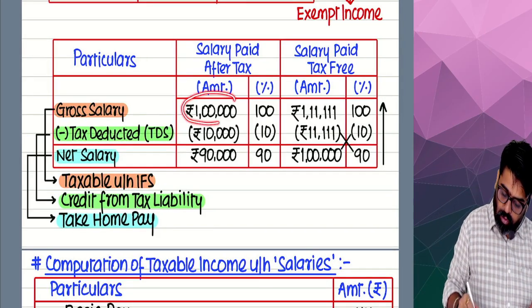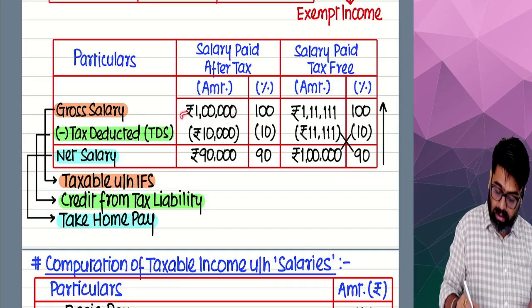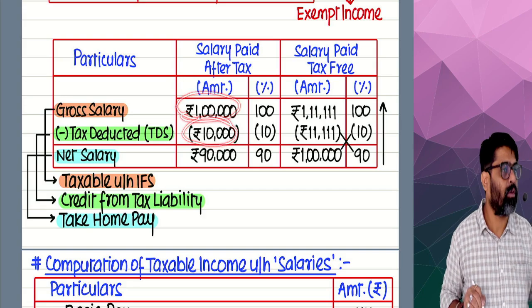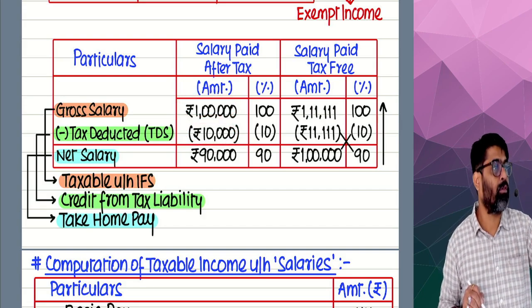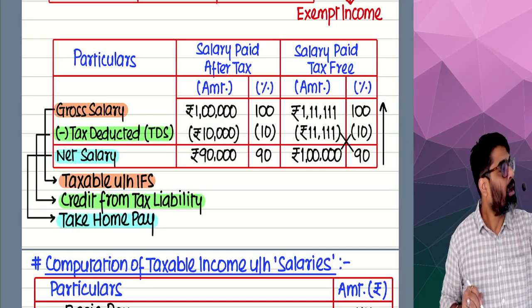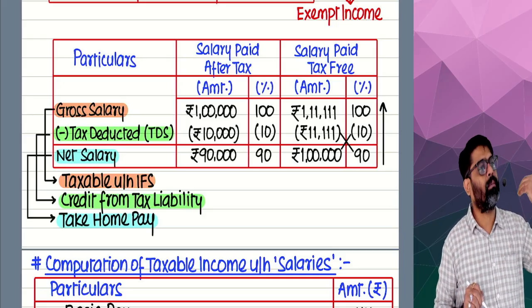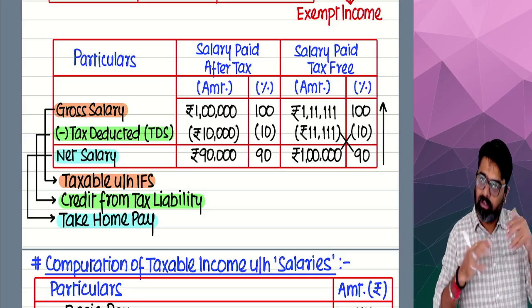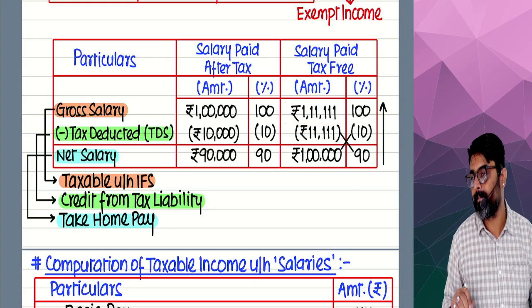You were showing 1 lakh rupees as taxable salary. In that 1 lakh rupees, 10,000 TDS was also shown as your income. So the amount of TDS which you have already shown as your income, later on take it as a credit against your tax liability. The same logic you are supposed to apply here. How much this time will Harshita show?